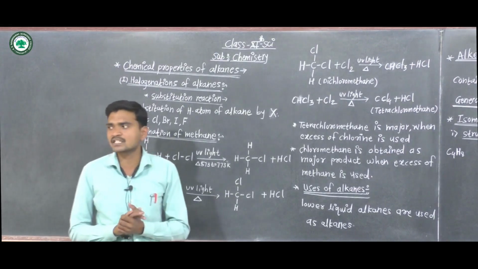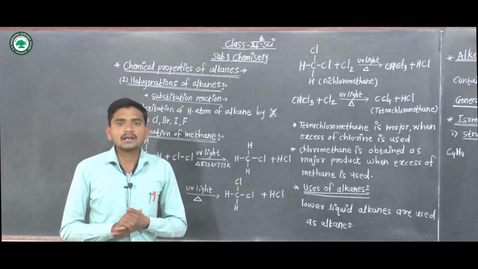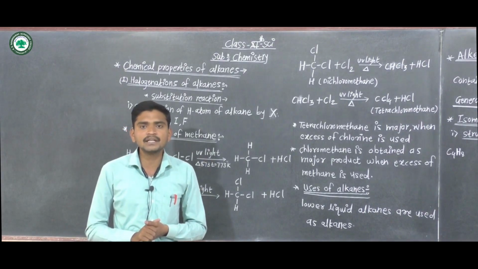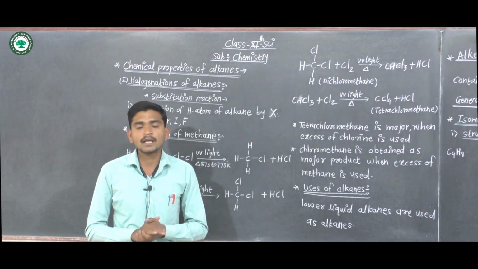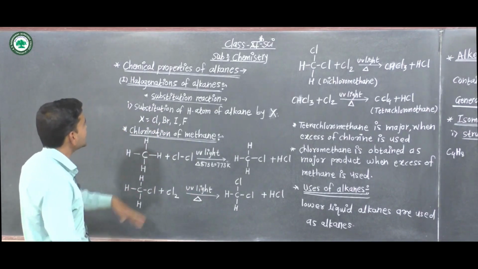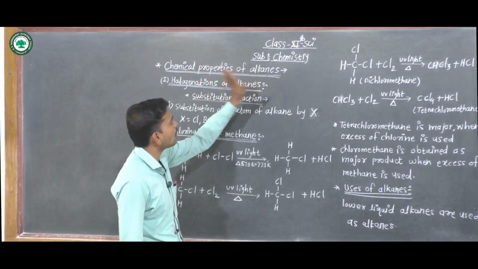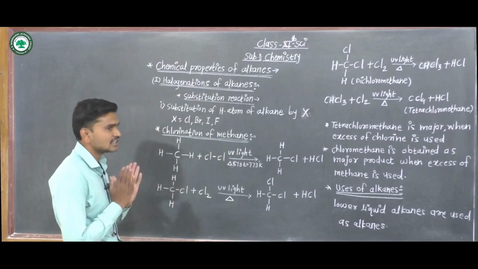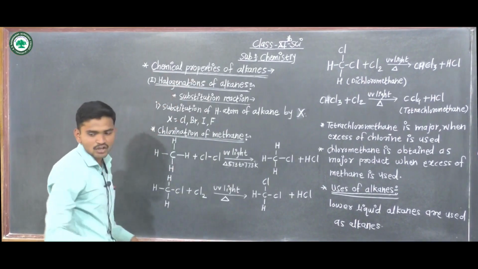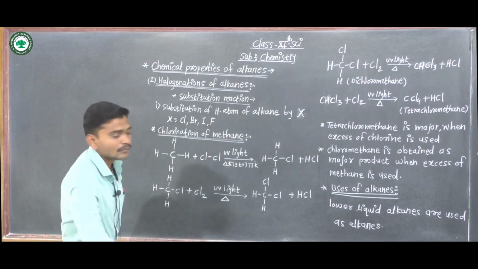In our previous lecture, we discussed classification of alkanes and isomerism in alkanes. Now we start a new point, that is chemical properties of alkanes.